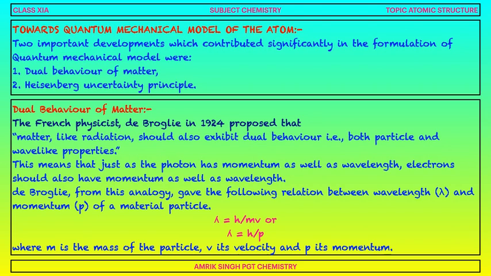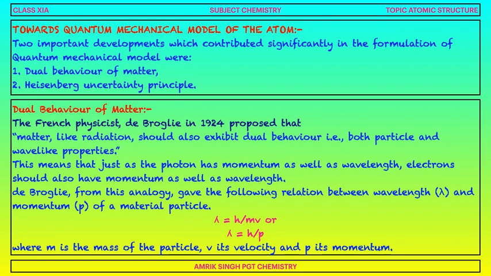Dual behavior of matter. The French physicist de Broglie in 1924 proposed that matter-like radiation should exhibit dual behavior, both particle-like and wave-like properties. This means that just as the photon has momentum as well as wavelength, in the similar way electron should also have momentum as well as the wavelength.